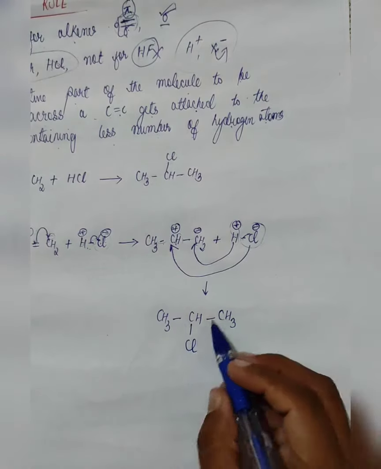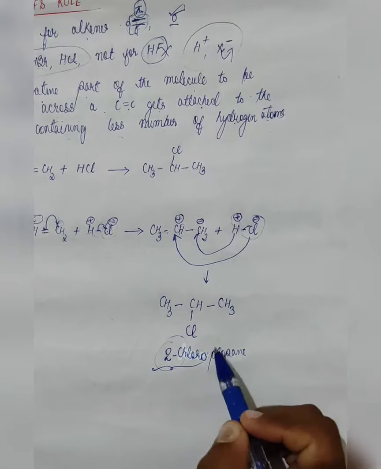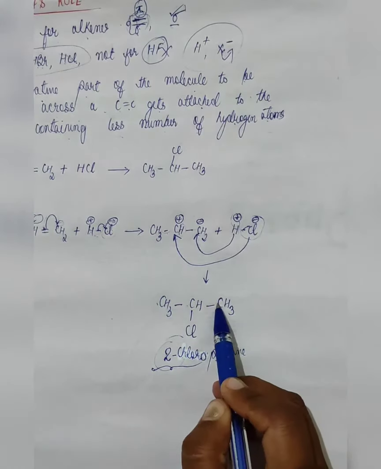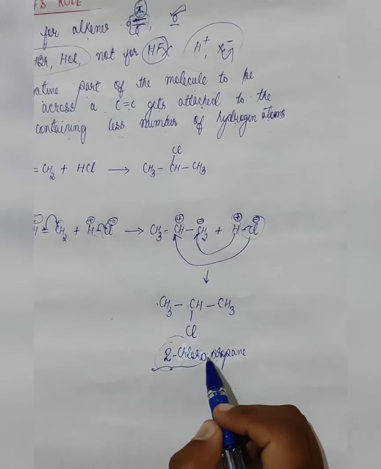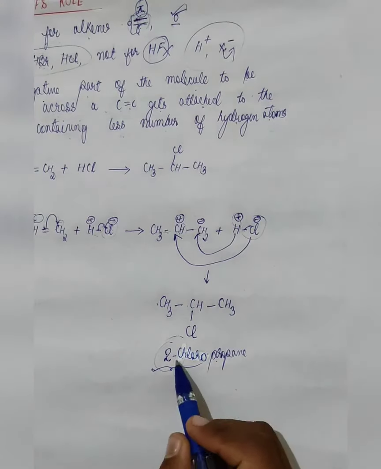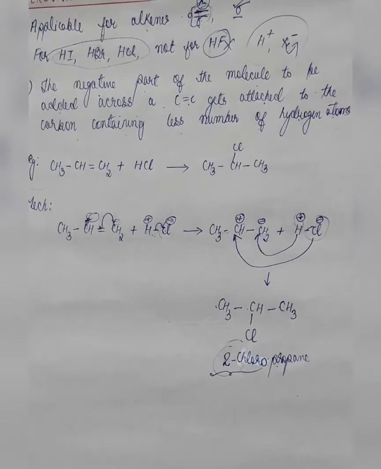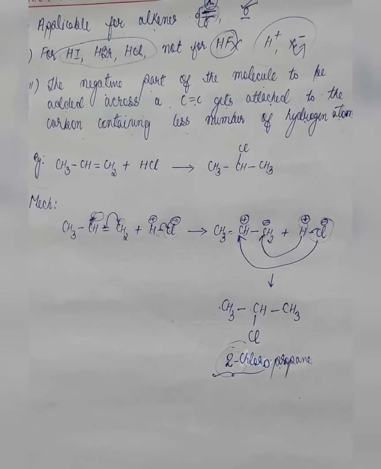Now this is our product, 2-chloropropane. Propane because we have 3 carbons. Now remember one thing, whenever we apply Markovnikov's rule, we will always get a 2-halo product. This reaction is also known as an electrophilic addition reaction.